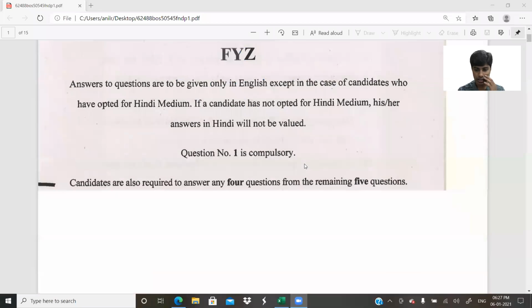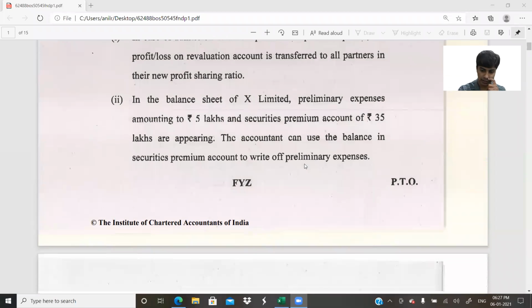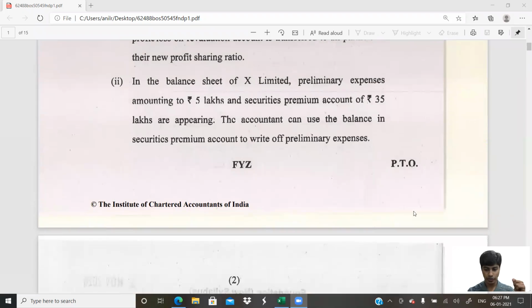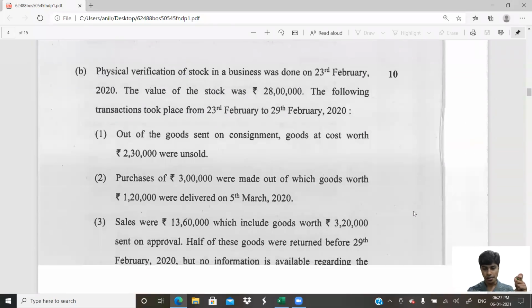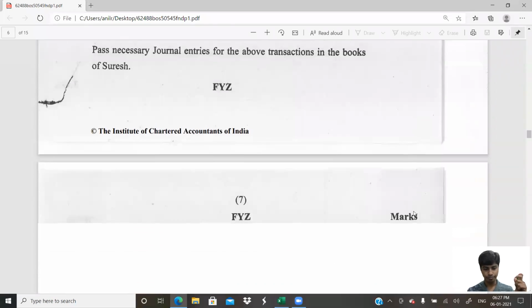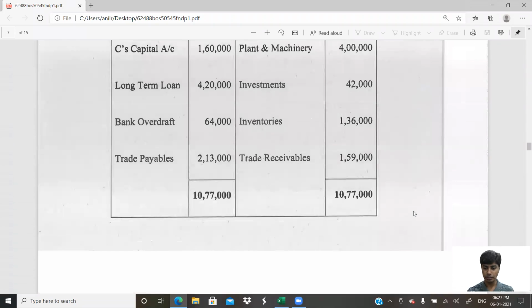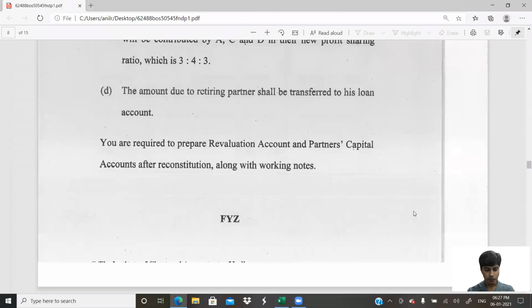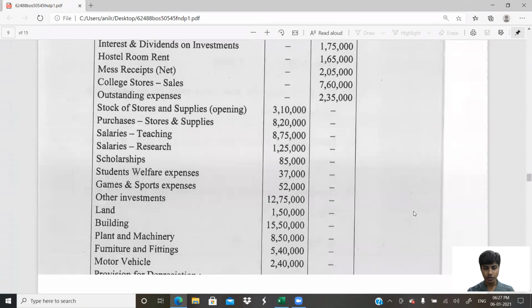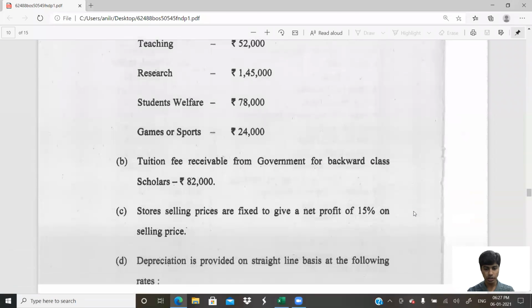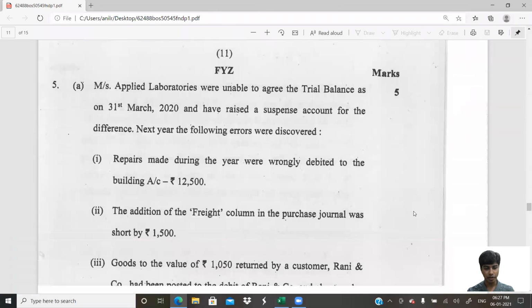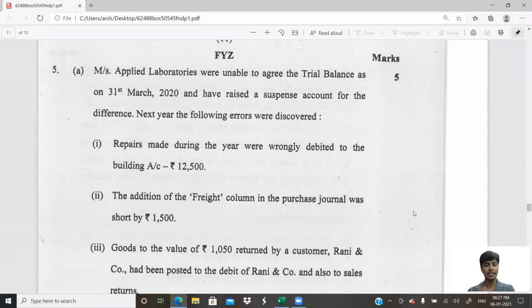So here we are. This is our paper. We had done till question number 4. Let me just scroll down till there. So this is the fourth one, the partnership question, followed by the question on NPO. We're done with both. So now we'll start with question number 5. Yes, here we are. Question number 5, that is Applied Laboratories were unable to.